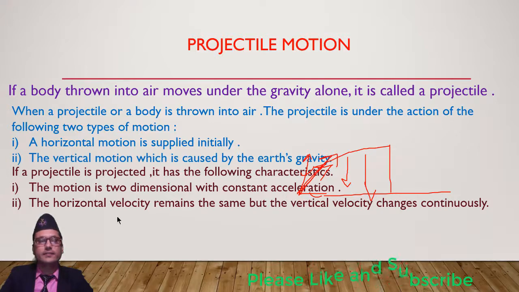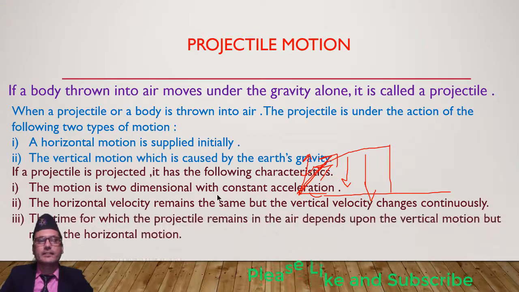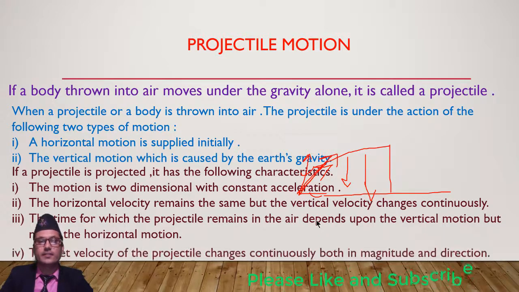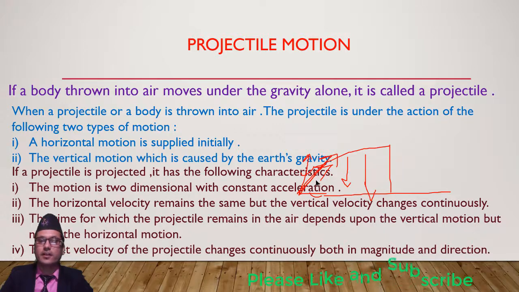Third, the time for which the projectile remains in the air depends on the vertical motion, not on the horizontal motion. The net velocity of a projectile changes continuously at every point due to the gravitational force.